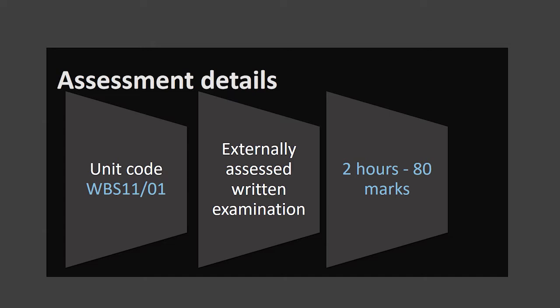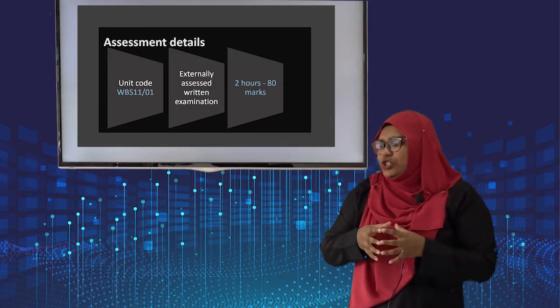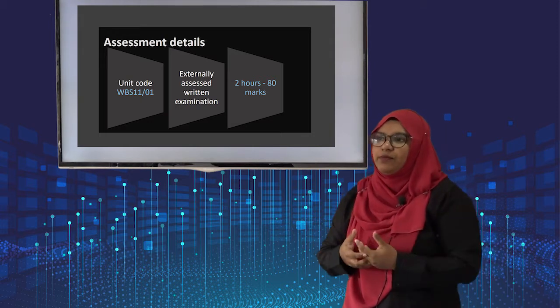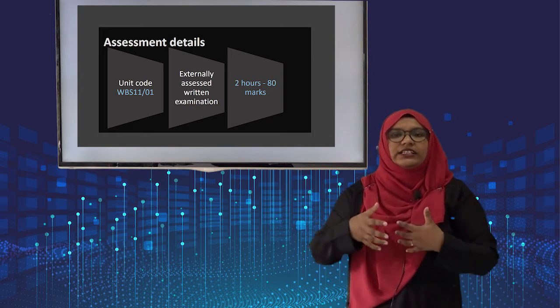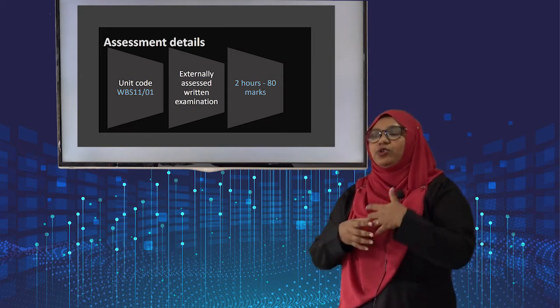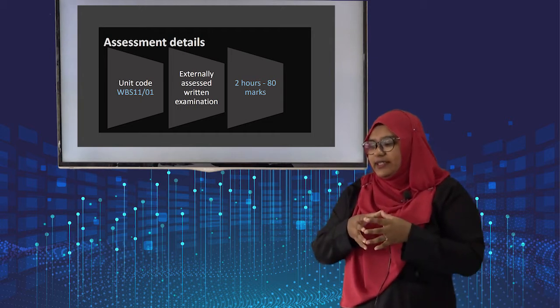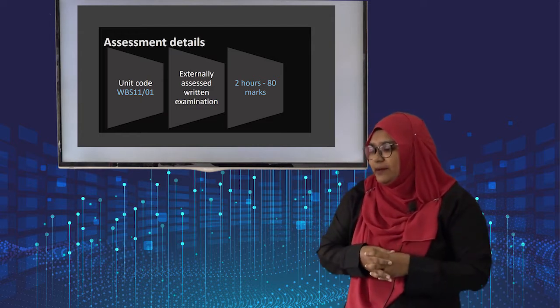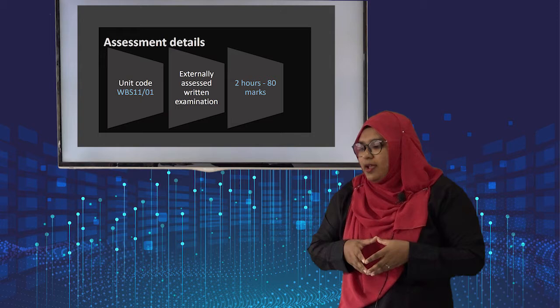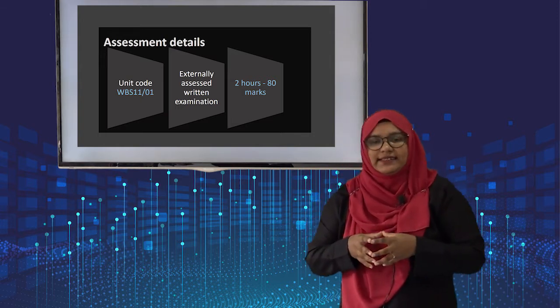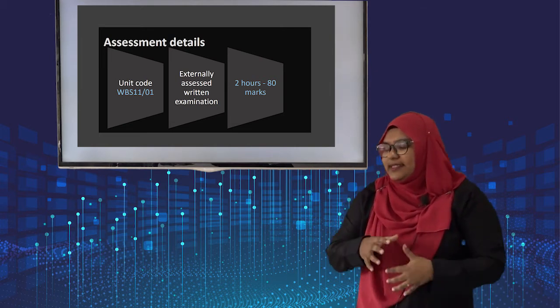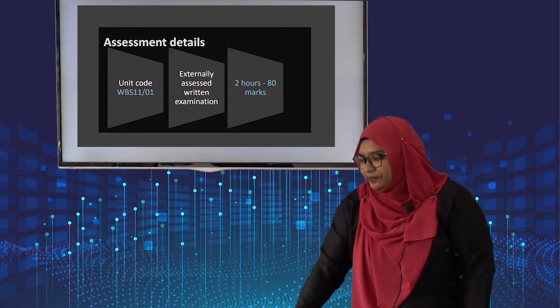Now, it is very important for the students to know how it is assessed. You need to know the assessment detail well. First thing is unit code. Why is unit code important? Unit code is important so that the student can find or track the past papers easily. This code is unique for each of the units. So for Unit 1, the code is WBS11/01, and it will be an externally assessed written examination, which will be for 2 hours and a total of 80 marks. This 80 marks is the raw marks which will be given.